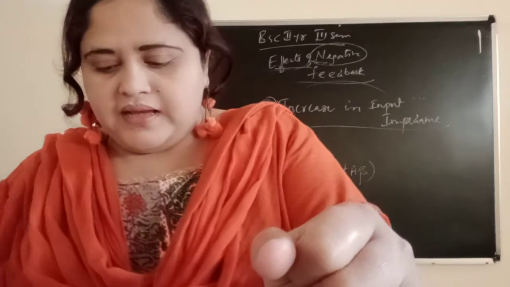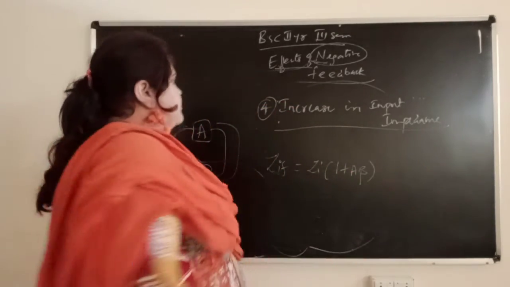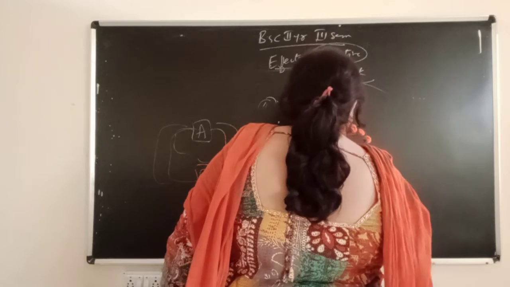Now the last one is the fifth characteristic: decrease in output impedance.